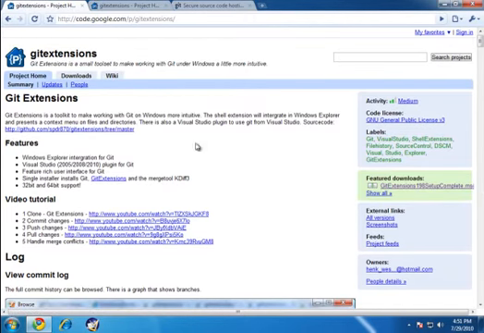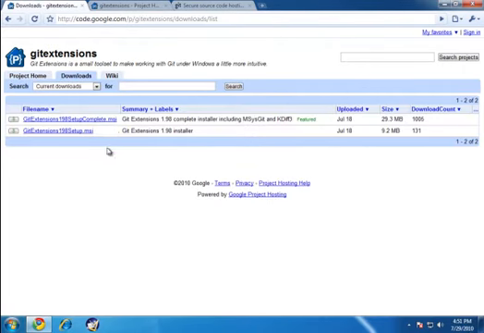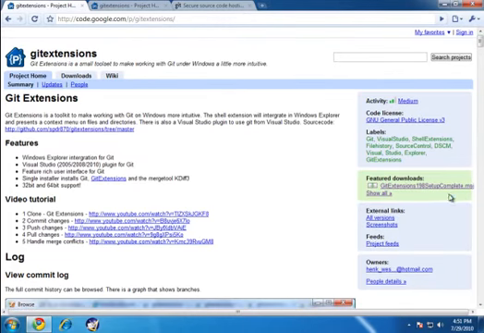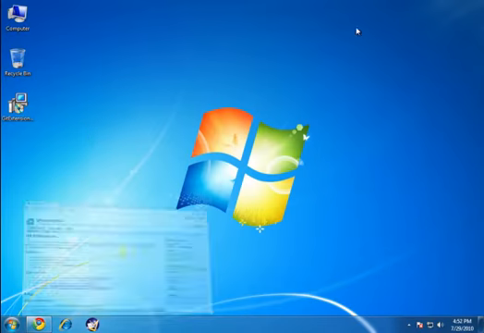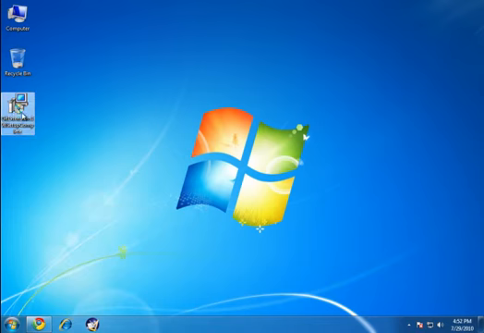So I've gone to the Git Extensions page, and over here on the right side you'll see featured downloads, or you could go to the Downloads tab to select a particular install. The one we're going to use is called Complete. Complete gives you the option of installing msysgit, which is the core Git system for Windows, as well as kdiff3, which is a merge and comparing tool that we'll use quite often. So we're going to grab that. I already have it downloaded, and I'm going to run that install.